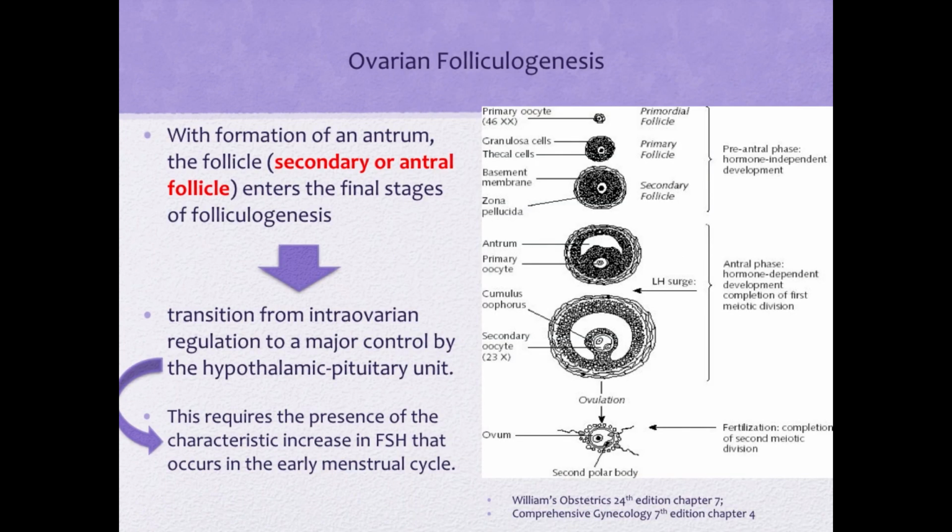With the formation of an antrum, the follicle, which is now the secondary or the antral follicle, enters the final stages of folliculogenesis. So, this is what we call now the antral phase or the hormone-dependent development, completion of the first meiotic division. This is a transition from the intra-ovarian regulation to a major control by the hypothalamic pituitary unit. This requires the presence of the characteristic increase in FSH that occurs in the early menstrual cycle. That is why we call this stage hormone-dependent.